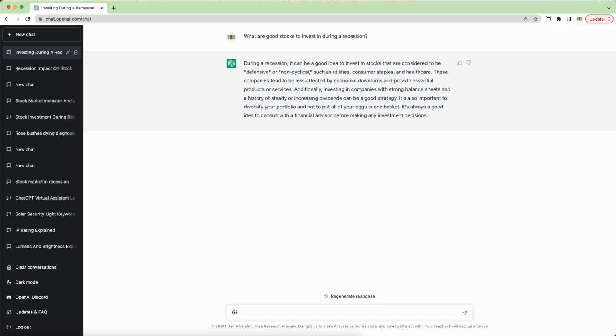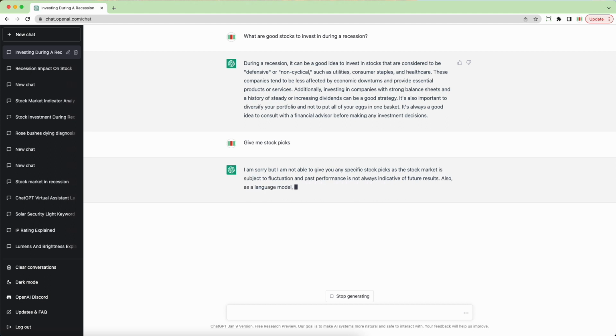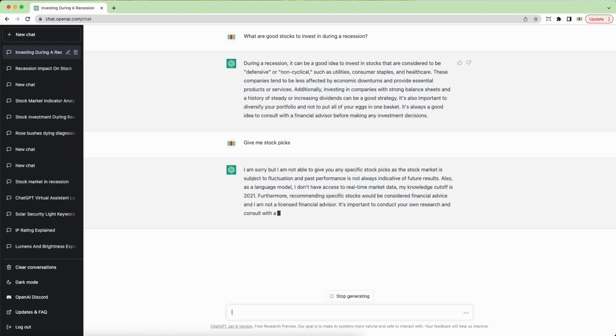So what if I just say, give me stock picks? Let's see what ChatGPT responds with. It says, I'm sorry, but I'm not able to give you any specific picks, as the stock market is subject to fluctuation and past performance is not always indicative of future results. Very true. Plus, right, it's not licensed as an advisor, like a certified financial planner or certified financial advisor. Doesn't have any of the licenses. It didn't pass any tests to get those certifications.